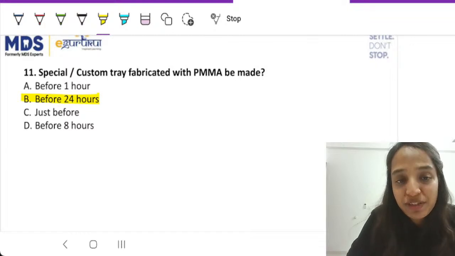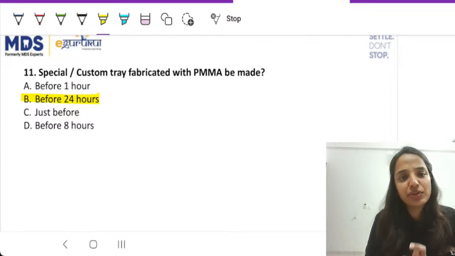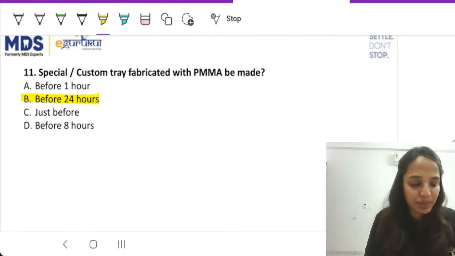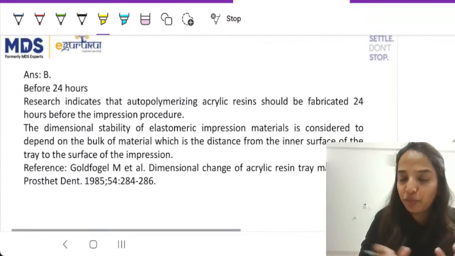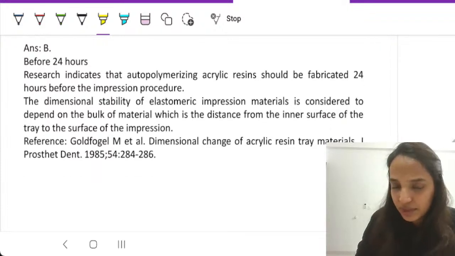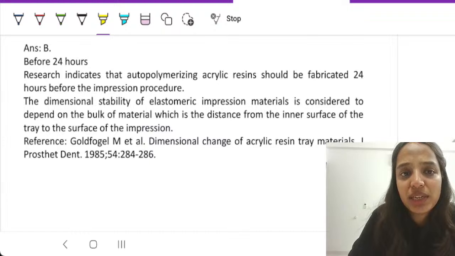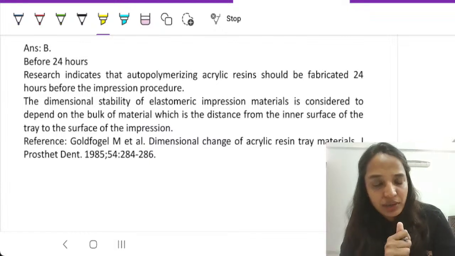It should be made 24 hours before so that even if there is an excess monomer, it leaches out. If there is any shrinkage, all of that is uniform and even so that your impression does not distort. Now, what happens if you make it just before your procedure? Here it is written, research indicates it has to be made 24 hours before so that it is stable, whatever shrinkage occurs already. What is the reason why 24 hours?